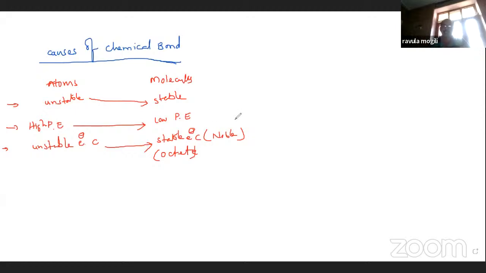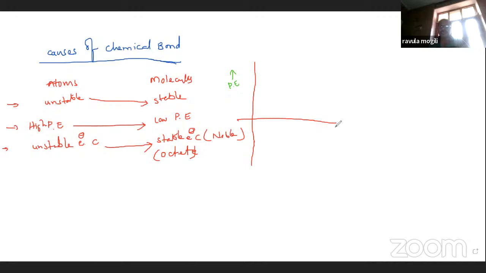So this is expressed in some terms, some graphical methods. I can express it here. Here potential energy increases.